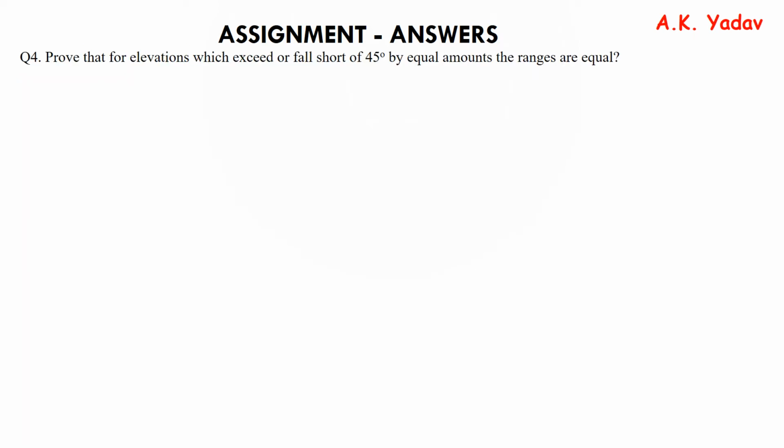Question number 4. Prove that for elevations which exceed or fall short of 45 degree by equal amounts, the ranges are equal. Now, the first case is when theta is 45 minus alpha, that is fall short of 45 degree. We know the formula for range is u square sine 2 theta upon g.